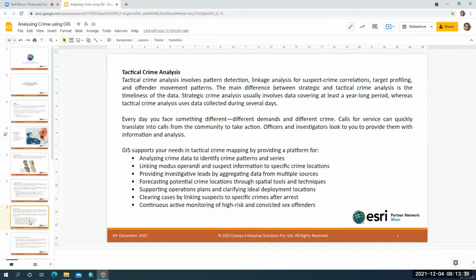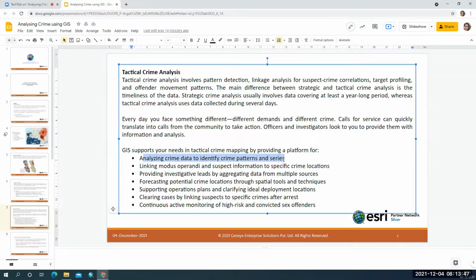And here, what we will be doing is, using GIS, we can analyze crime to identify the crime patterns and series, and we can link the modus operandi and suspect information to specific crime locations. And we can provide investigative leads by aggregating data from multiple sources. And we can forecast the potential crime locations using spatial tools and various GIS techniques.